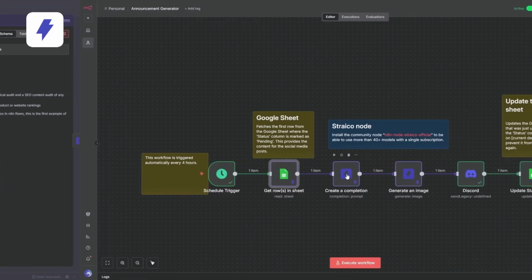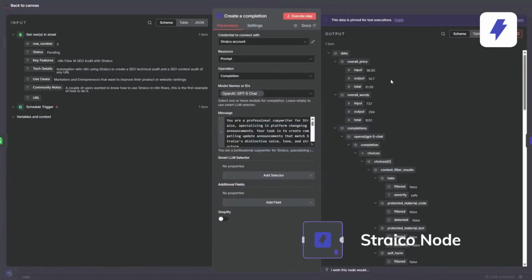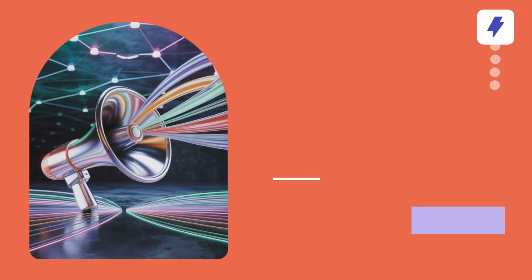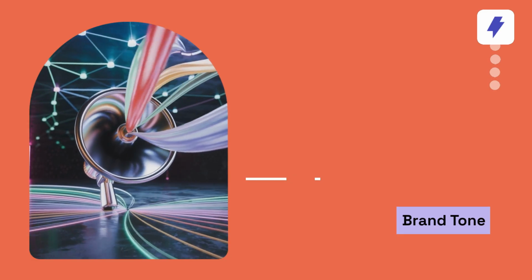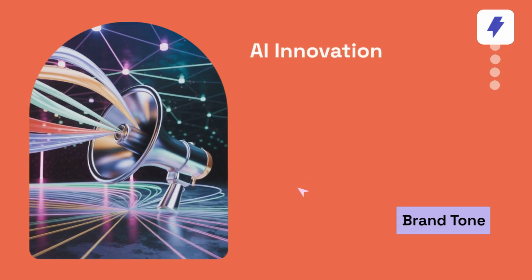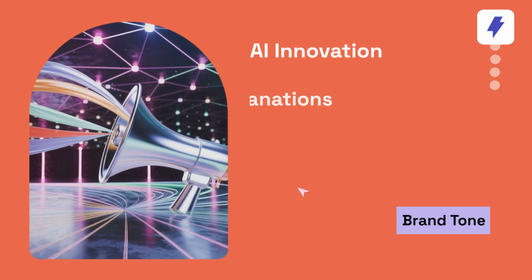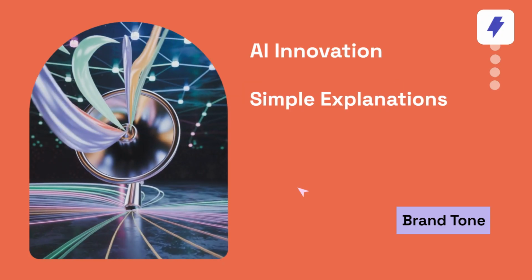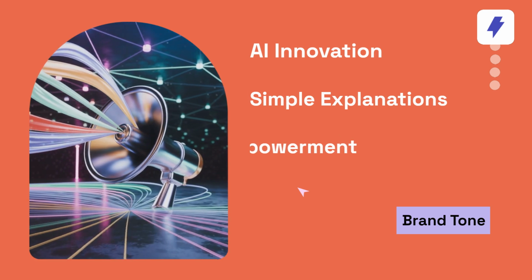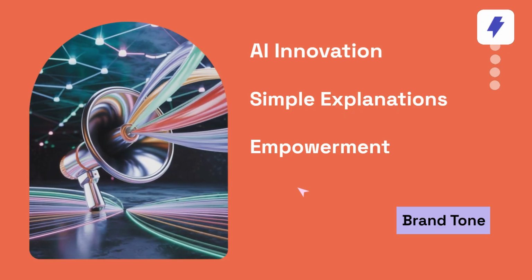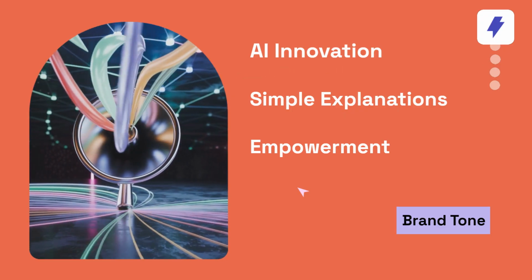The second node is where Straico comes into play, generating an elaborate post with a custom prompt aligned with the brand tone we previously created. In our case, it's a tone that promotes enthusiasm for innovation. The message conveys motivation for advancement in AI, seeking to provide simple explanations, without technical jargon or complex language, so that everyone understands the value of the update. Aiming to create confidence and empowerment since the benefits are aimed at enhancing your capabilities, without exaggerations or empty promises.